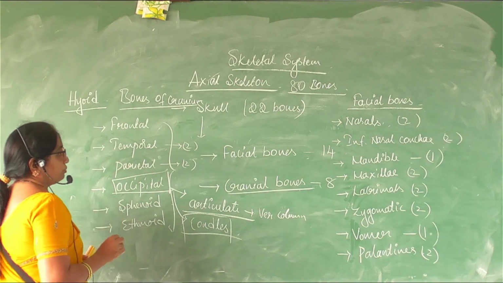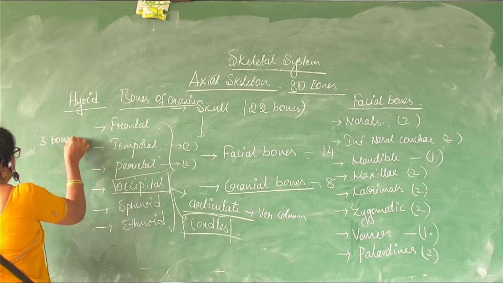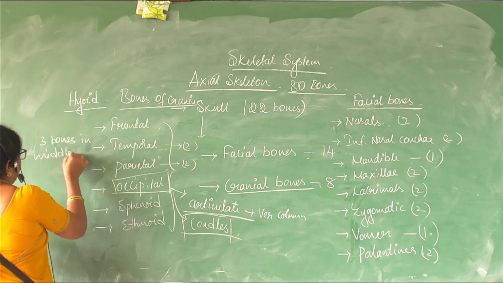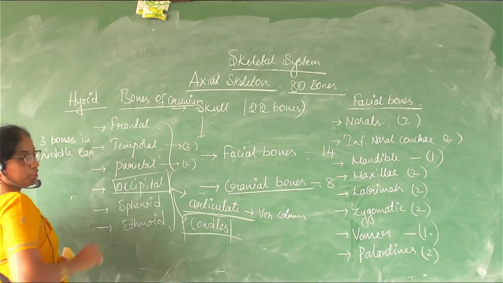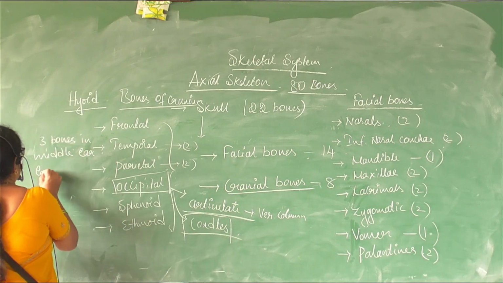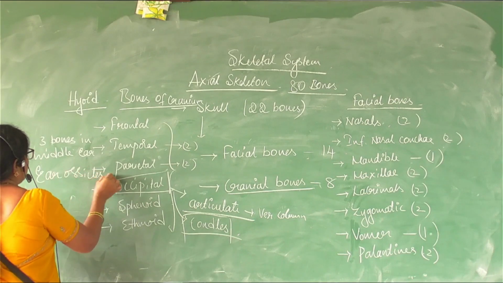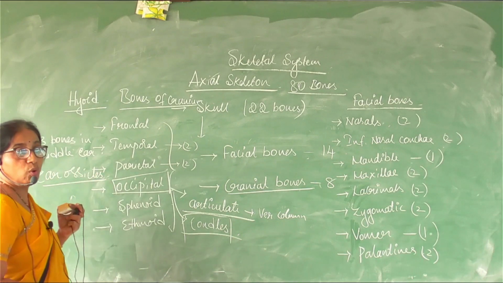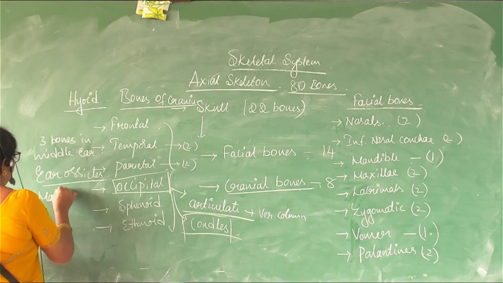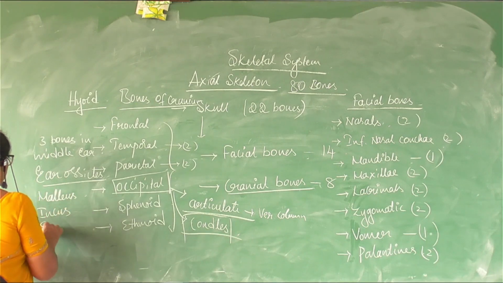We have 3 bones in the middle ear. We call them ear ossicles. Ossicles is a word which refers to bone. So the 3 ear ossicles are the malleus, incus and stapes.